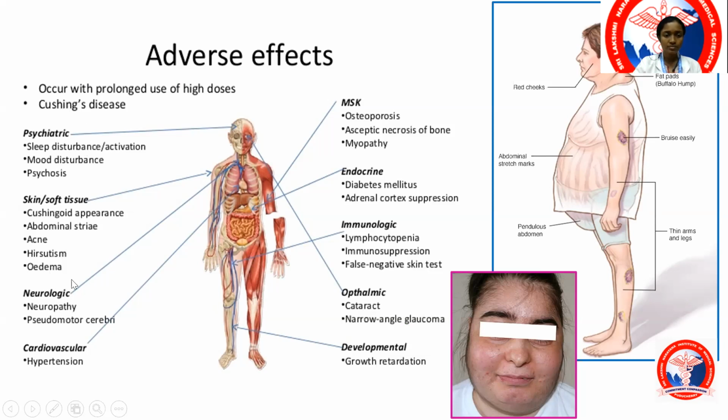psychosis, steroid psychosis, cardiovascular manifestations like congestive heart failure, edema, hypertension, osteoporosis, avascular necrosis of the femur or the long bone, endocrine manifestations like diabetes, immunological manifestations, lymphocytopenia, ophthalmic manifestations like glaucoma, cataract, and growth retardation if it is used in a younger individual. These are some of the complications of long-term steroids.